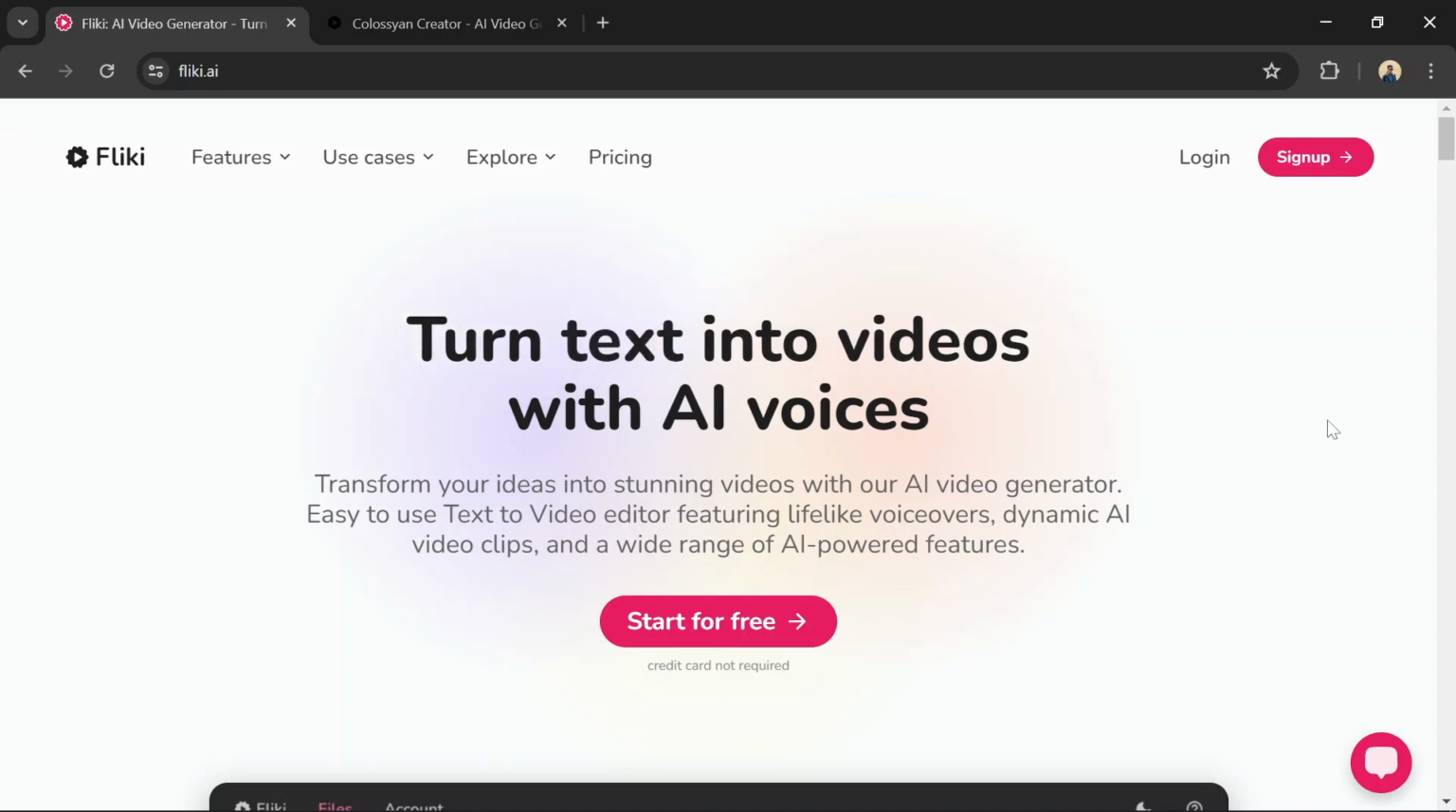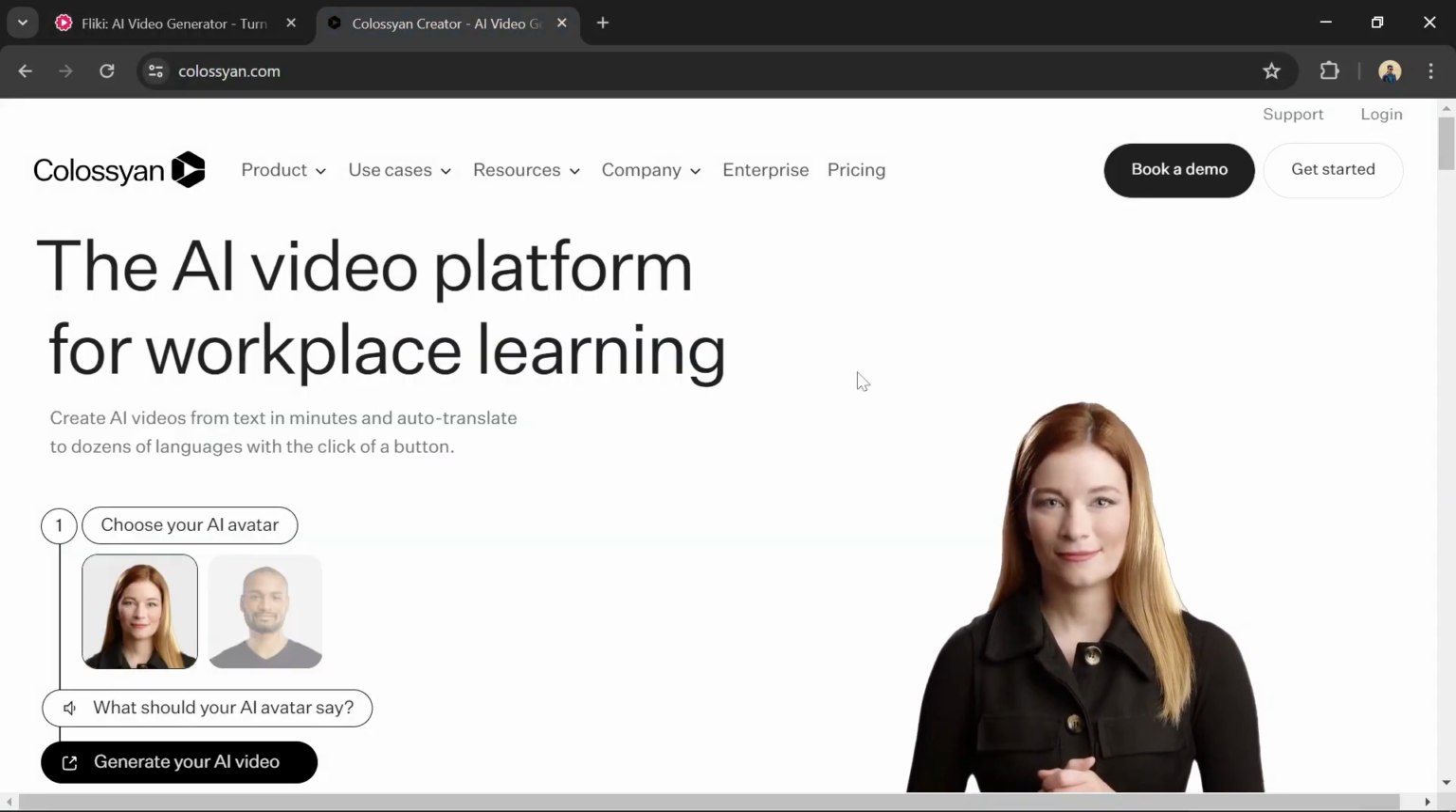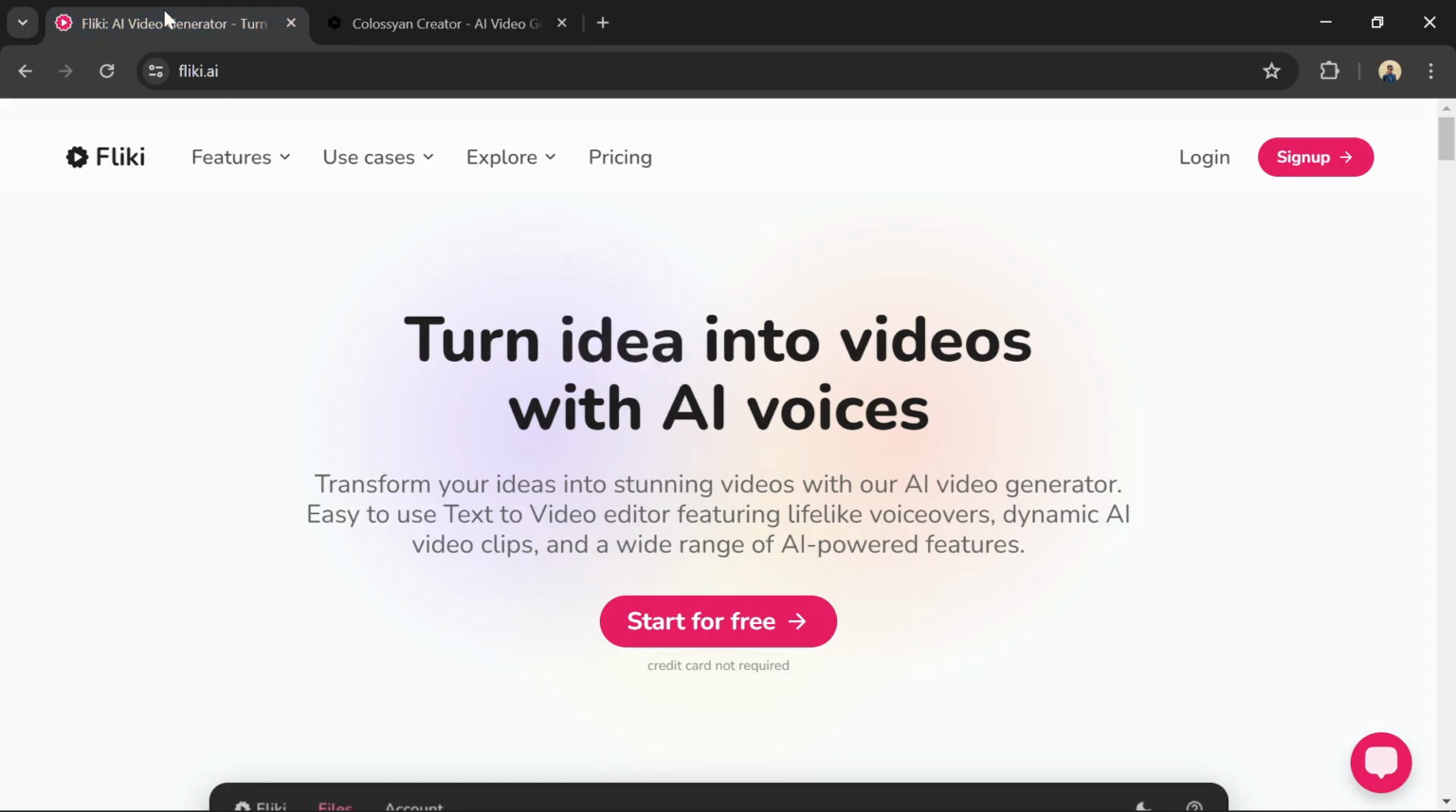Fliki and Colossyan are both AI video generation tools, but they cater to slightly different needs. Here's a breakdown to help you choose.